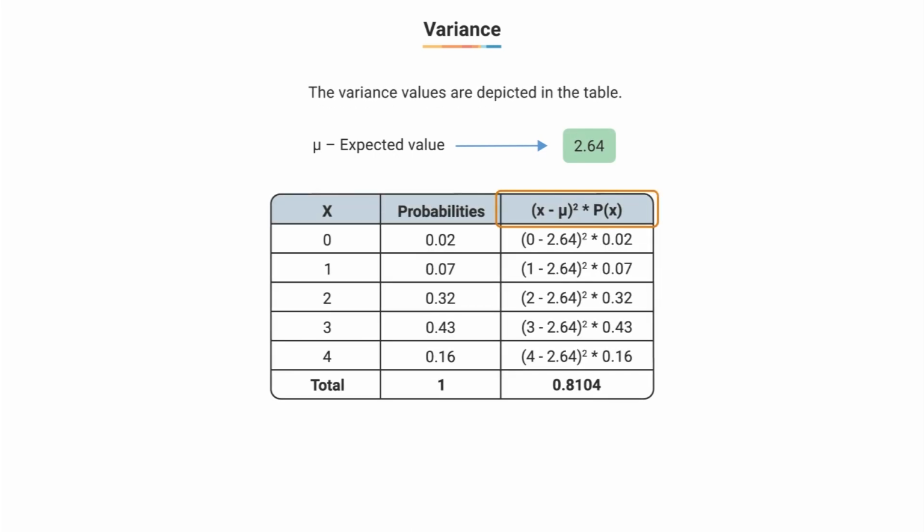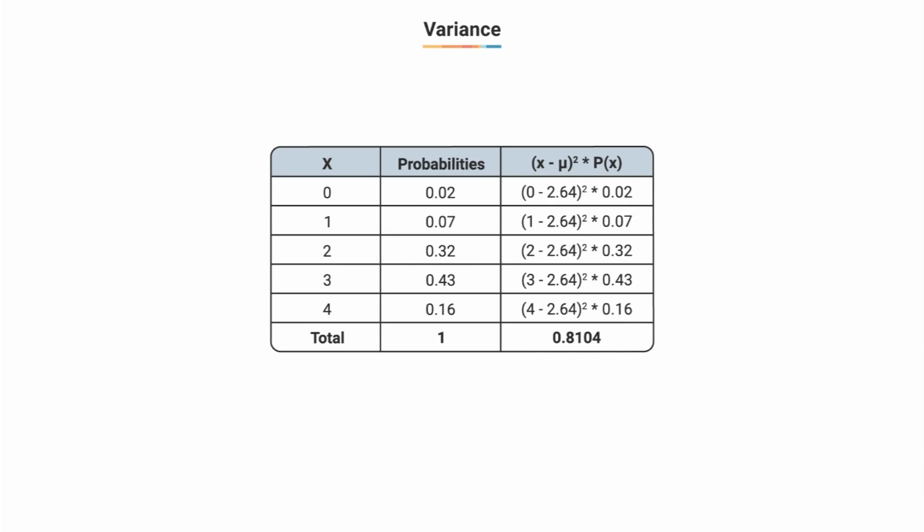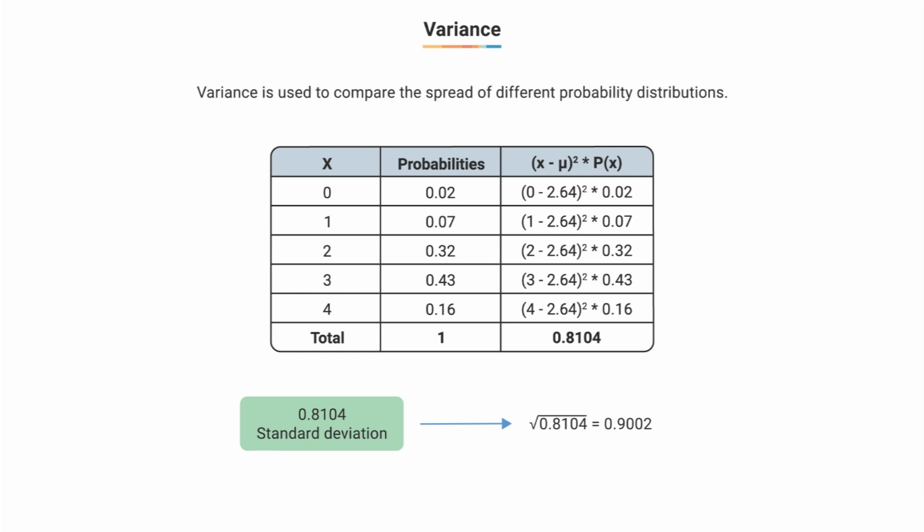So to calculate the variance of x, it will be 0 minus 2.64 raised to the power 2 into 0.02 plus 1 minus 2.64 raised to the power 2 into 0.07 plus 2 minus 2.64 raised to the power 2 into 0.32 plus 3 minus 2.64 raised to the power 2 times 0.43 plus 4 minus 2.64 raised to the power 2 into 0.16, which sums up to 0.8104. Thus, the variance of this distribution is 0.8104, and the standard deviation will be the root of 0.8104, which would be 0.9002. Calculating the variance could be used to compare the spread of different probability distributions.